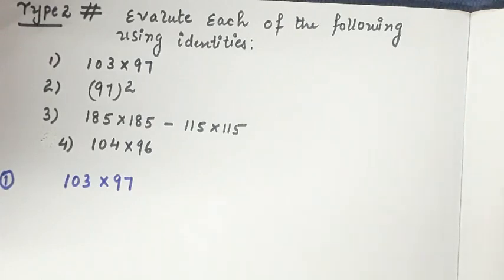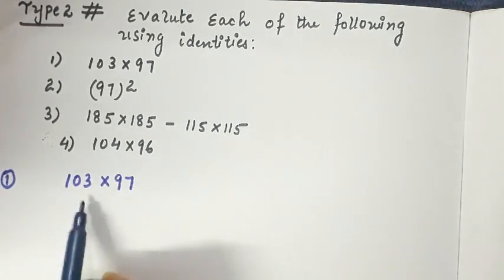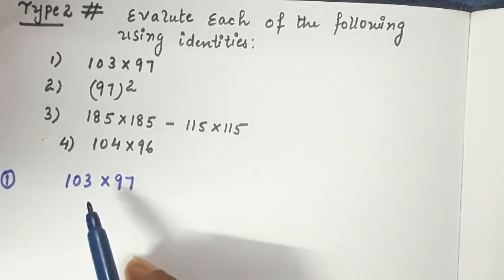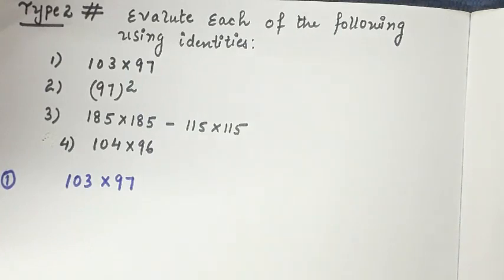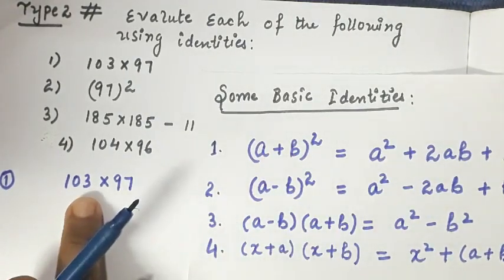First of all, we will try to express this in terms of the identity, then we will try to evaluate. So we have these four types of identity. First we will try to express this.